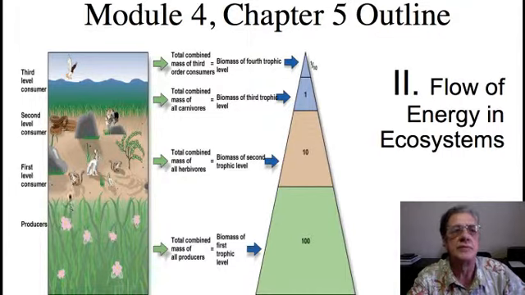After the producers come the first level of consumers, the herbivores that feed on the plants, and then above them are the second level of consumers, which we know as carnivores, that feed upon the herbivores. And then there can even be a third level of consumer, such as predator birds, that feed on the second level carnivores. So we have, if you will, a food ladder beginning with the lowest producers up through the herbivores, the carnivores, and the higher order of carnivores.